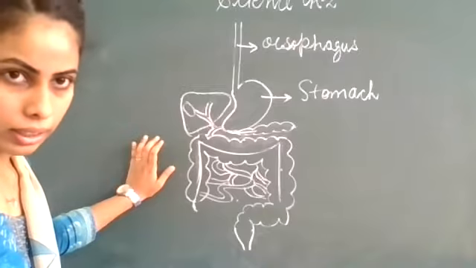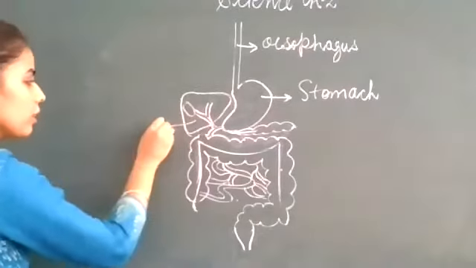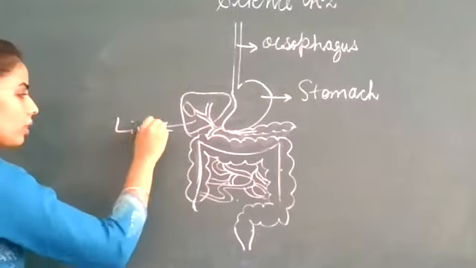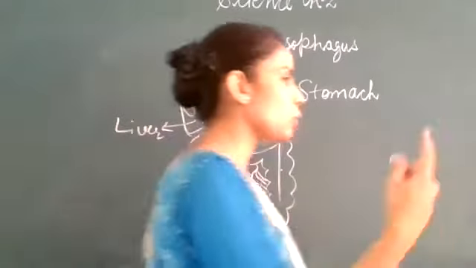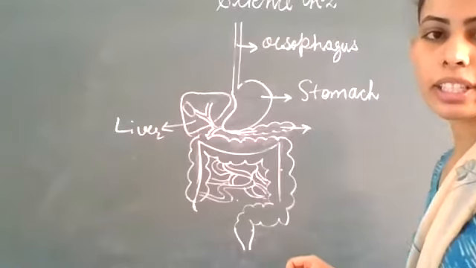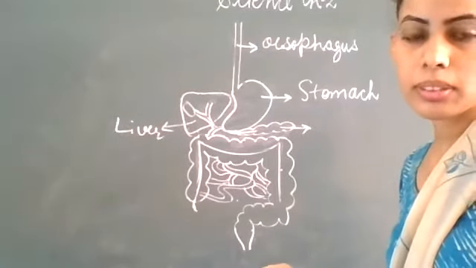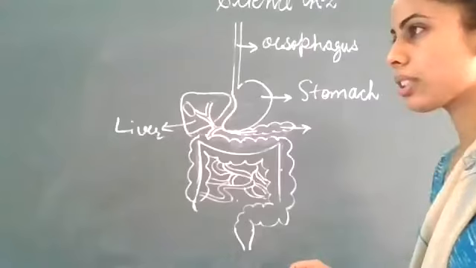So, this structure is of liver. Liver secretes which juice? Bile juice. Very good, bile juice.